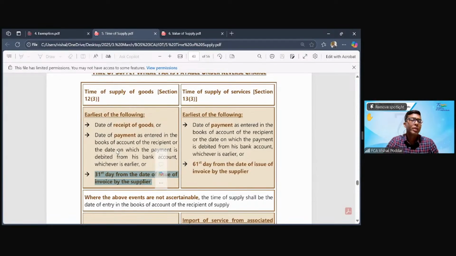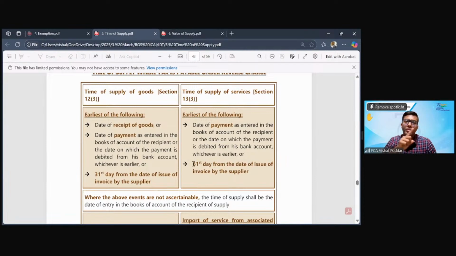Here I will not use the word invoice because there is a possibility in case of reverse charge that your supplier may be unregistered. But still he may be giving you some kacha bill. So let us use the word invoice to mean kacha bill, may not be tax invoice. So earliest of these 3 dates will be your time of supply if you have to pay tax under reverse charge for goods. When it is reverse charge for service, one, it will be the date on which you have made the payment to the supplier, or here adding more 30 days as compared to goods, because in forward charge also goods were having no grace, but service was having 30 days.